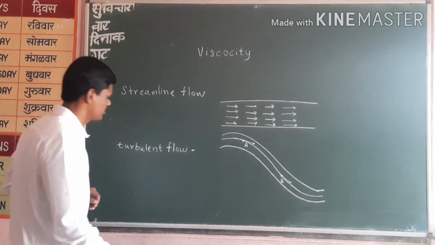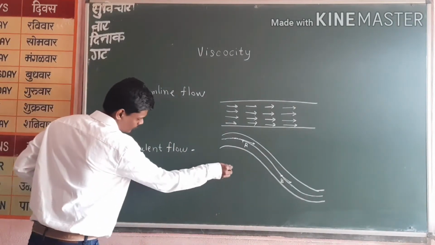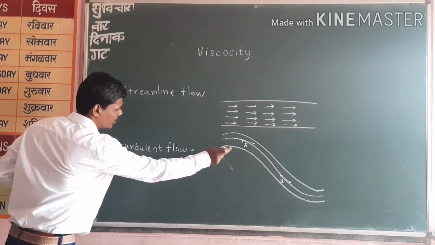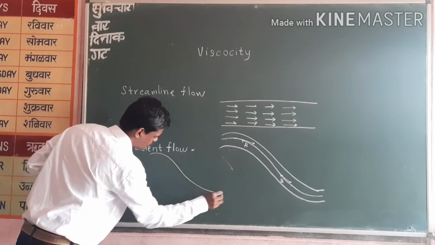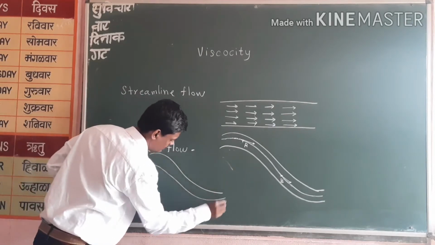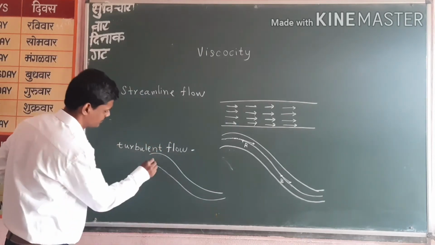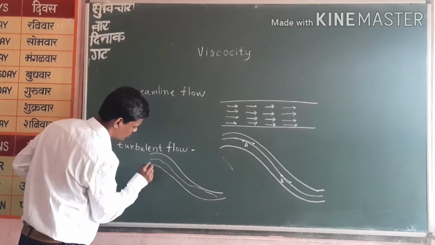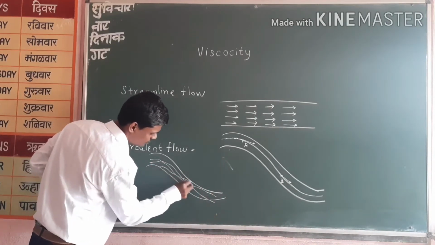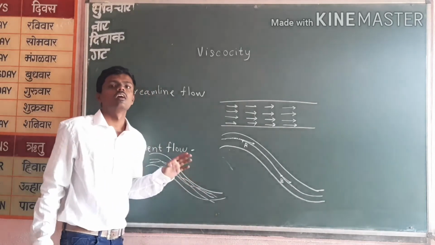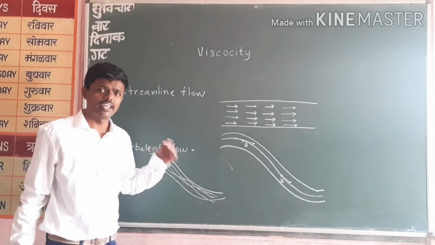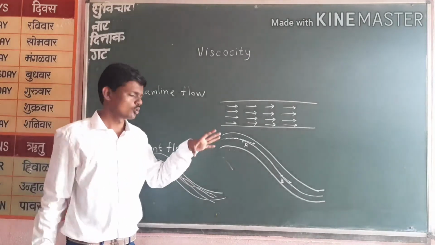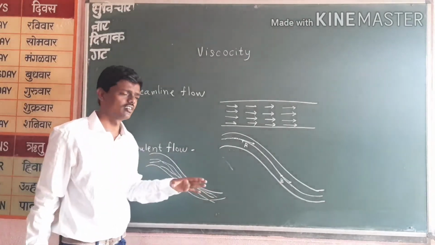Now what is happening in turbulent flow? You can give an example of turbulent flow like this. In turbulent flow, this line is not straight, it is moving like this. So this is turbulence. The best example is a river in the rainy season, that means there may be whirlpools and some eddy currents, so that disturbance is a turbulent flow.